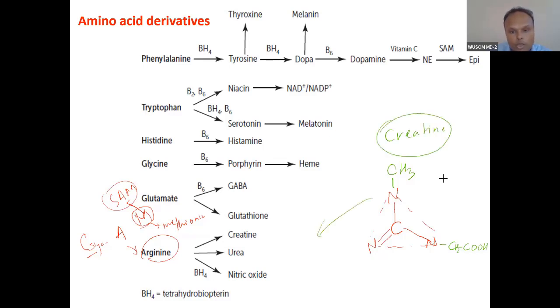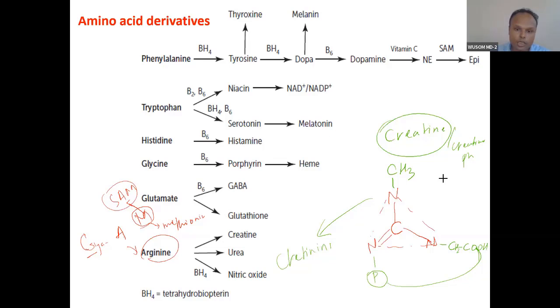And then the hydrolyzed, cyclic product of this creatine becomes creatinine. So there is one phosphate group, okay? I am forgetting where to add the phosphate group. You go and check that. Okay, I'm adding it here right now. I may be wrong. Okay, phosphate group. This becomes creatine phosphate. And this phosphate will form a bond like this. So this becomes cyclic, and the formation of this bond will make it creatinine.